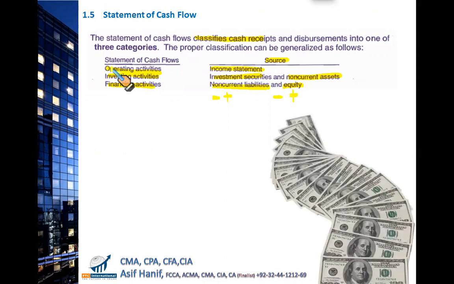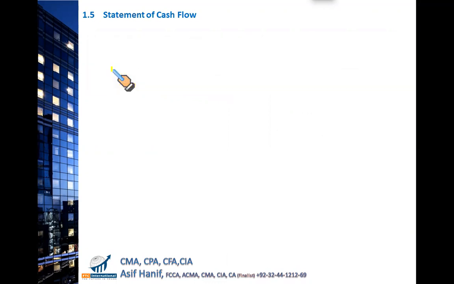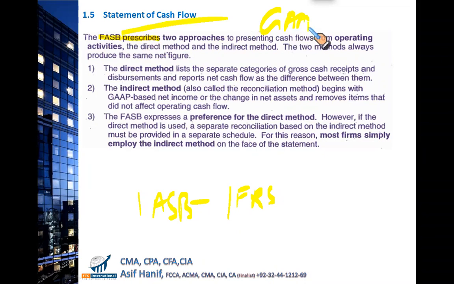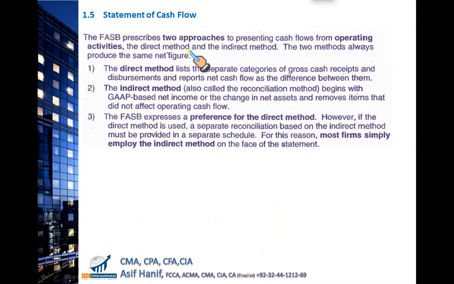But let us first discuss what FASB says. FASB is the US accounting body that regulates accounting standards, just like we have IASB, the International Accounting Standards Board. So in the US, they have FASB, the Financial Accounting Standards Board. IASB issues IFRS, FASB issues US GAAP, Generally Accepted Accounting Principles. So they prescribe two approaches.